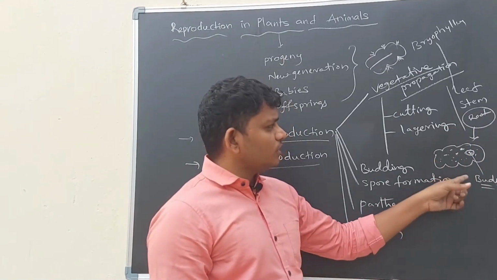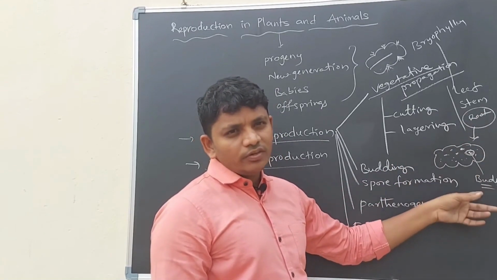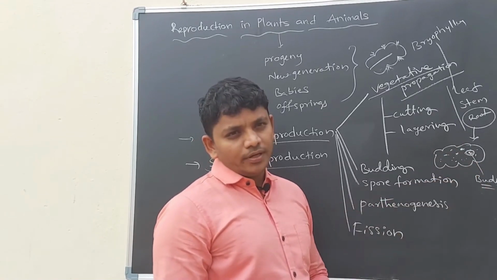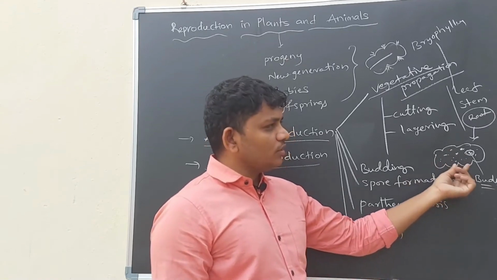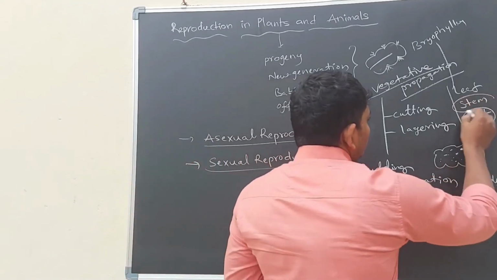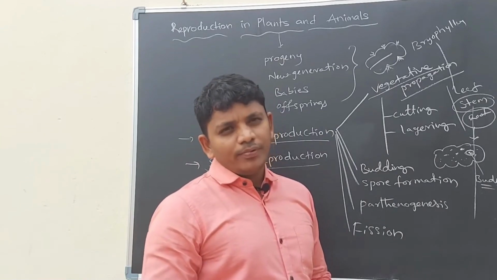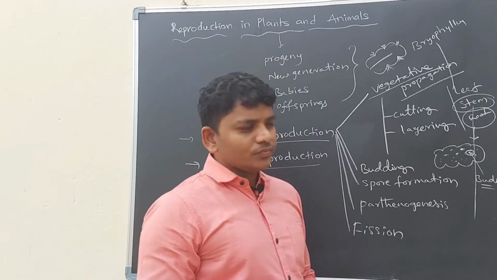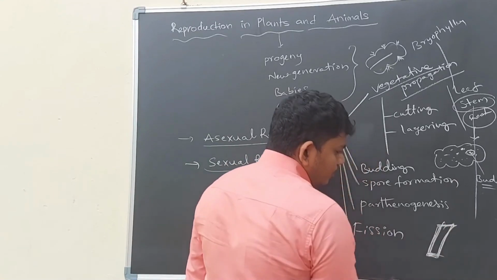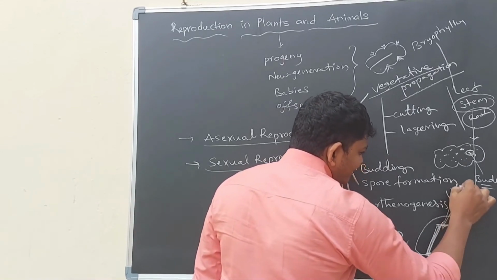So here in this process a root is involved, there is no other plant involved. A small part of the root is growing as a new individual plant. This is also a vegetative part, this belongs to asexual reproduction. For example, if we take a small branch of a rose plant or guava plant or mango plant, and bury this part of the plant, then this buried part will grow as an individual plant.